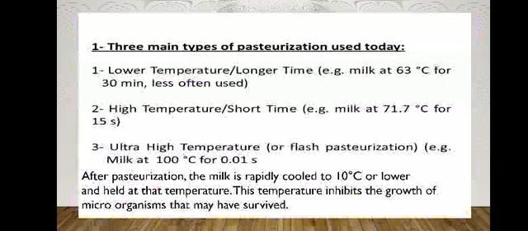There is 63 for 30 minutes, but in this case 71.7 degrees or 72 degrees Celsius for around 15 seconds is applied. Then the ultra high temperature is the flash pasteurization process, in which milk is heated at 100 degrees Celsius for 0.01 seconds, and in all these processes after pasteurization it is rapidly cooled to 10 degrees Celsius or lower temperature, maybe up to 4 or 5 degrees Celsius. It is cooled and held at that temperature. This temperature inhibits the growth of microorganisms that may have survived.